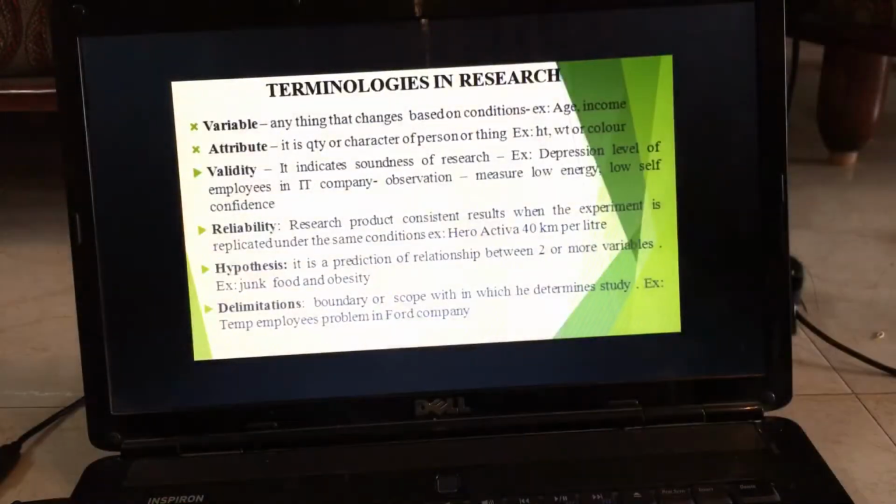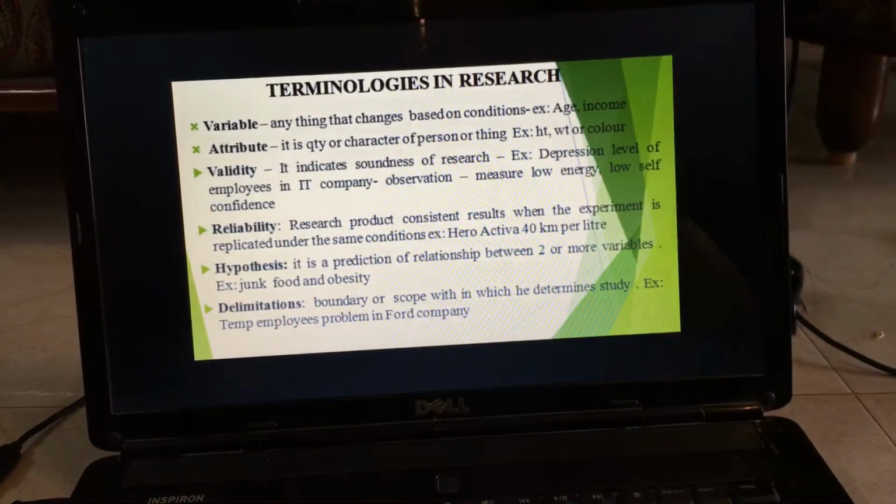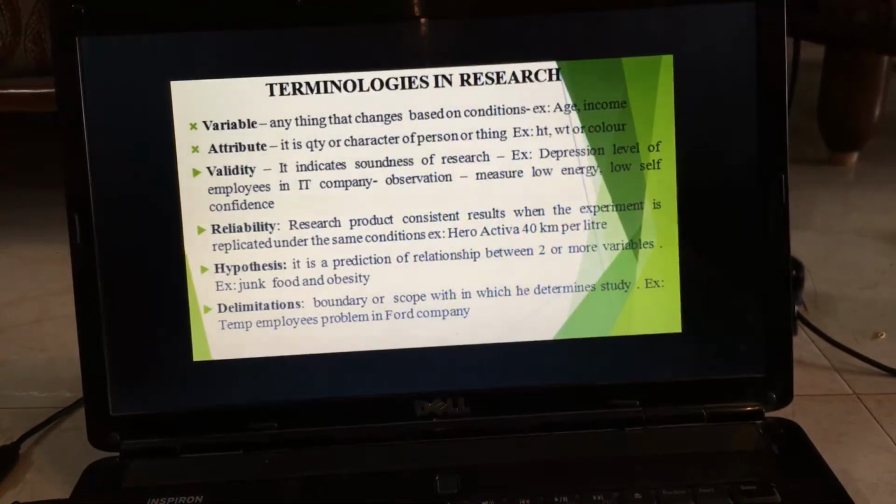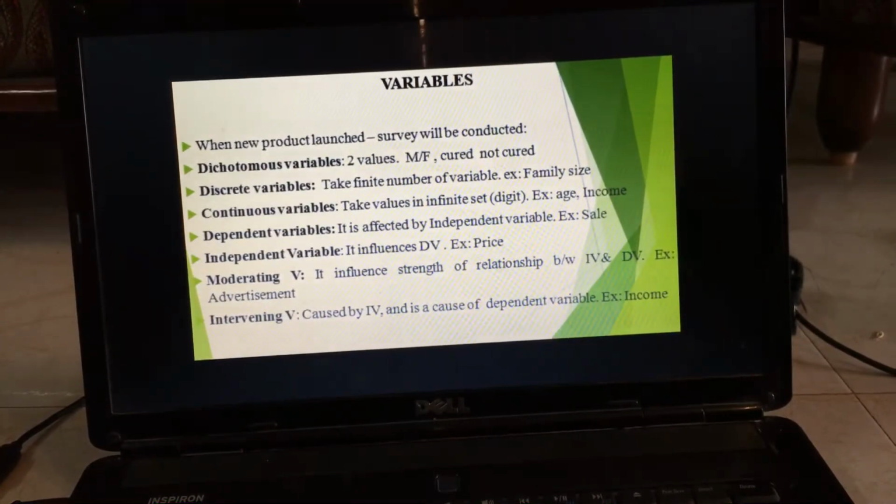So next, I thought I will tell you something about variables, which is also very, very important. We have already discussed the different types of terms we are using. Now we will go for variables. When I am going to make a study, I should be very clear about what type of variables I have to place in the questionnaire.